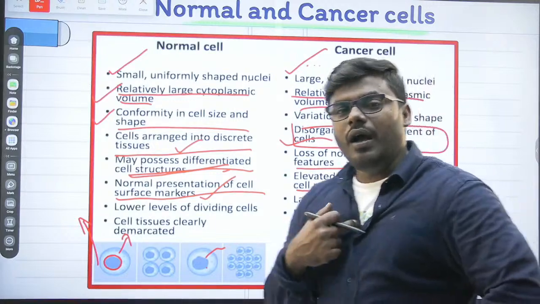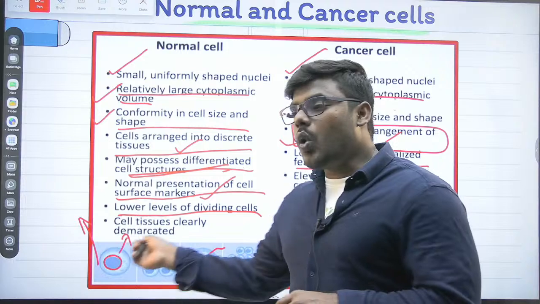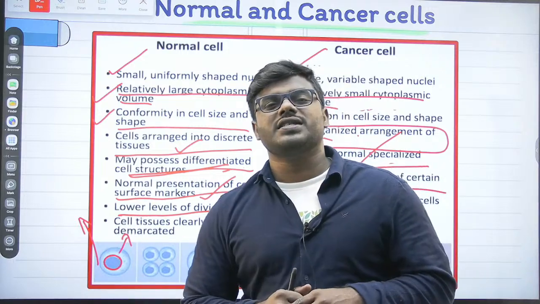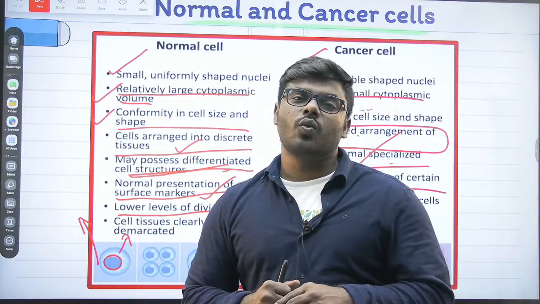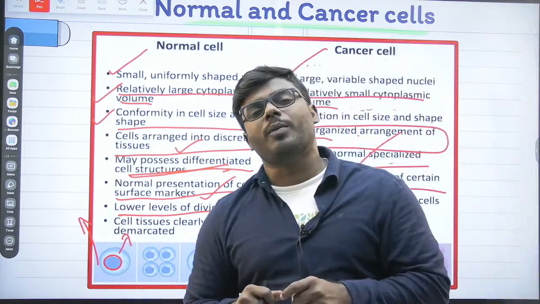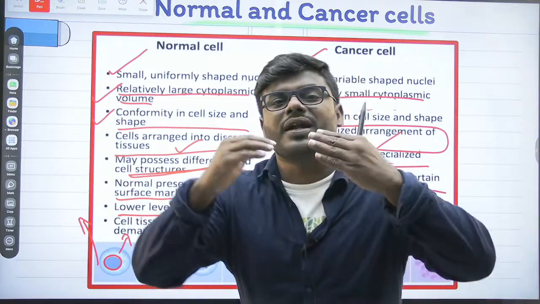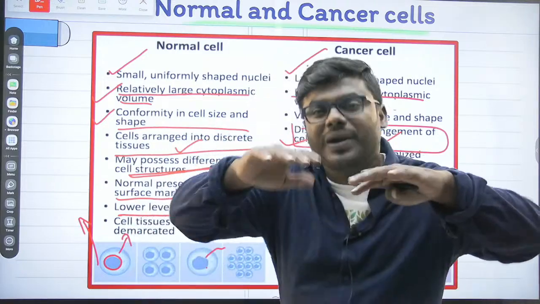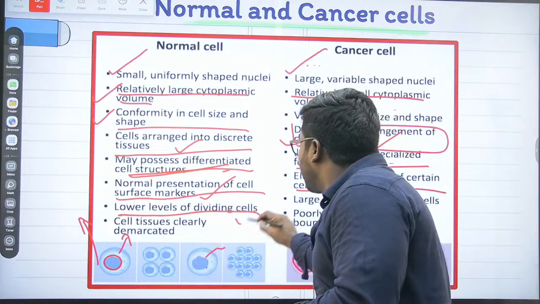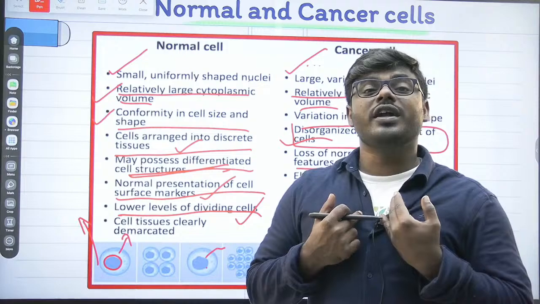Our normal cell always shows a lower level of dividing cells. Friends, what do you mean by the words lower level of dividing cells? Everyone keep it in your mind. Lower level of dividing cells means only at a particular time, or only for a particular period, our cell will undergo division. Once the division is over, it will stop, and what will it show?